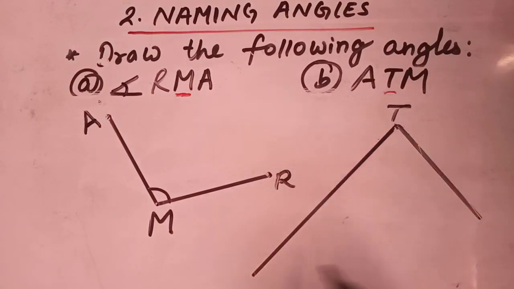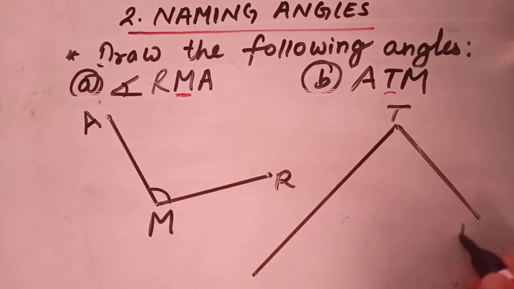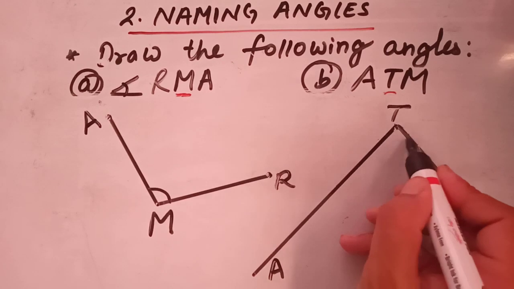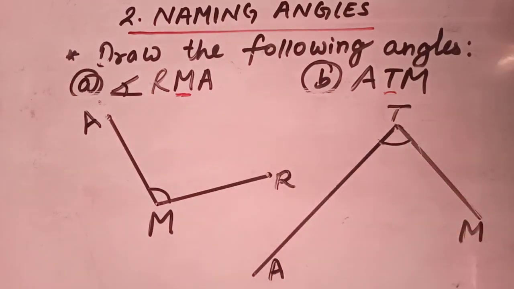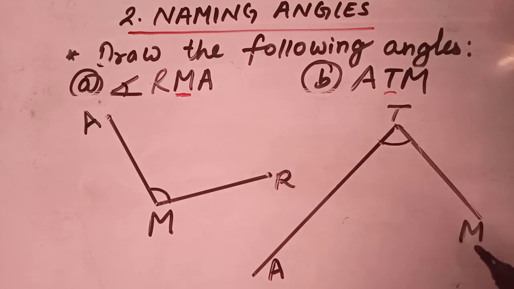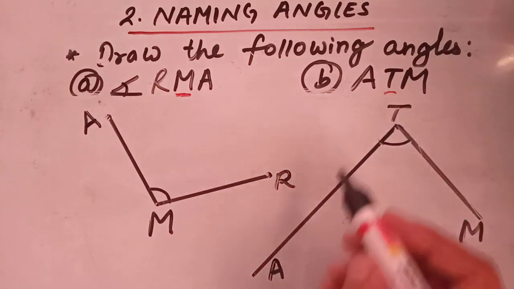Now you can write A as you wish. Either you can write here or you can write here. Now let me write it as M and it as A. So students, we have drawn an angle ATM or angle MTA.